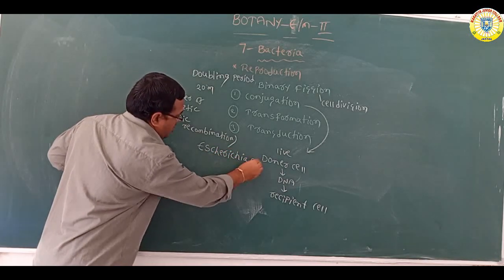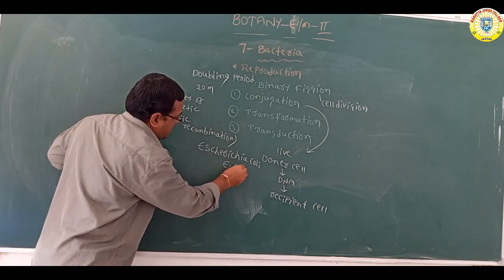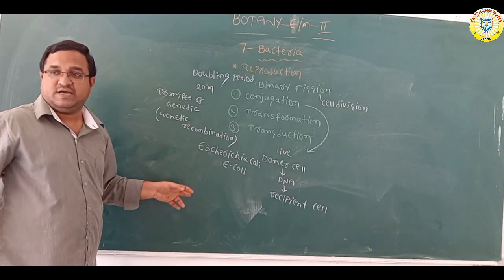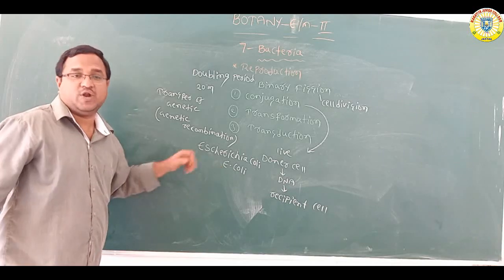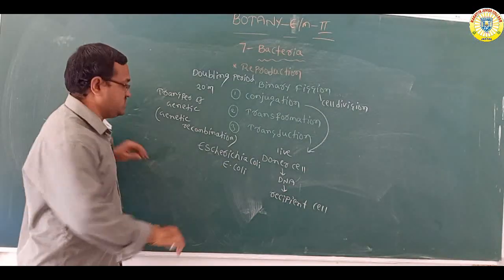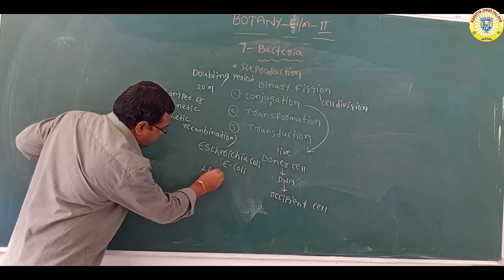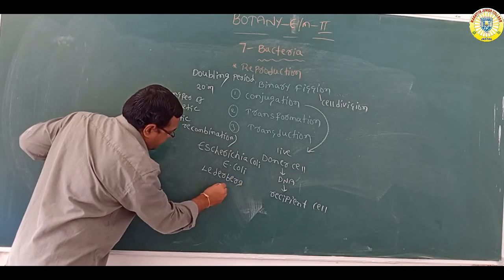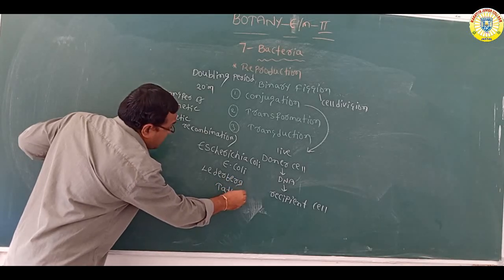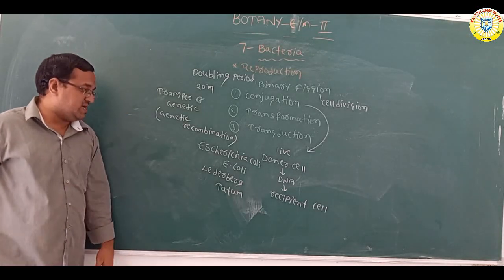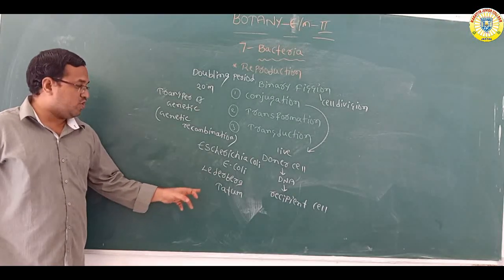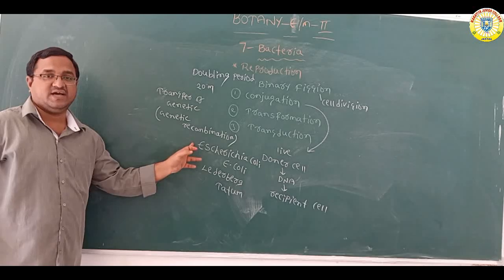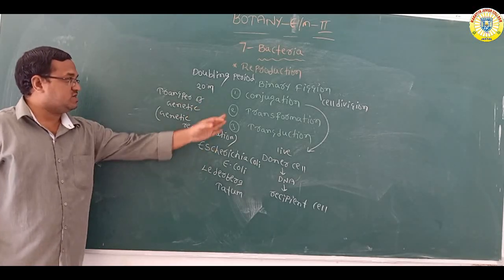This process was observed by two scientists, Lederberg and Tatum, who both observed the conjugation process especially in Escherichia coli bacteria.